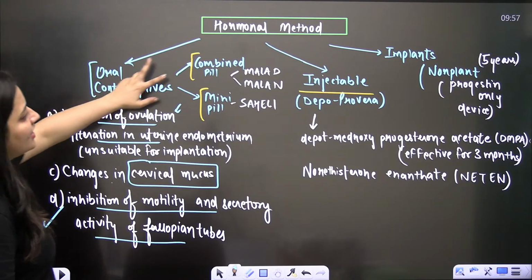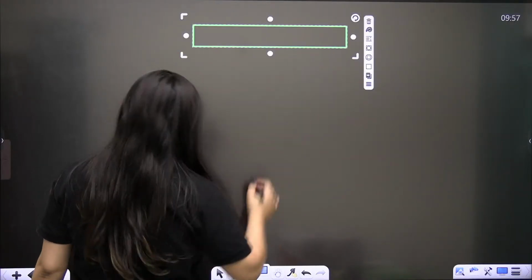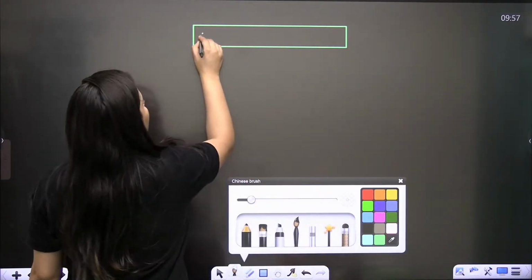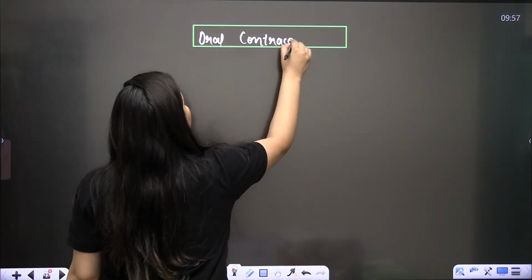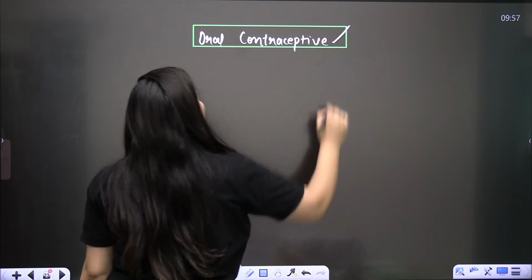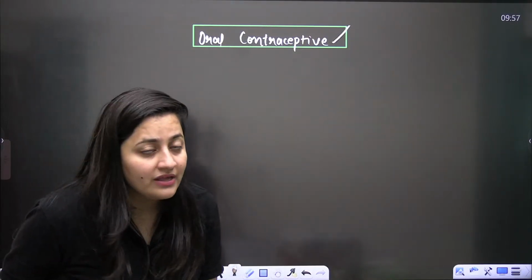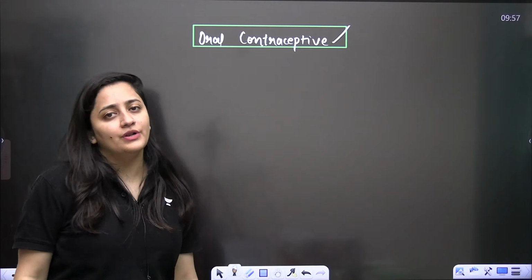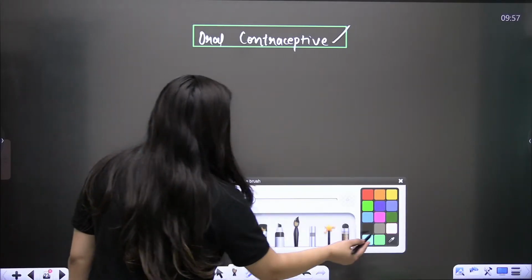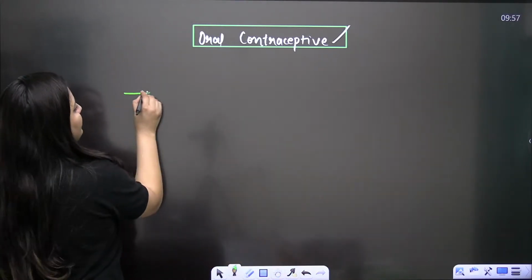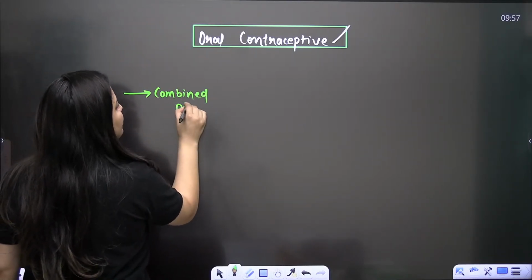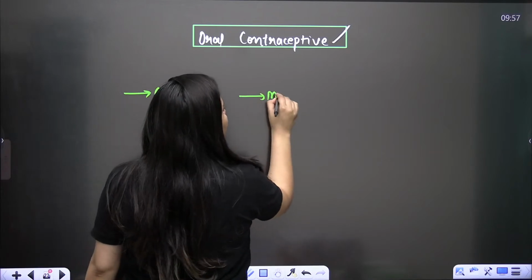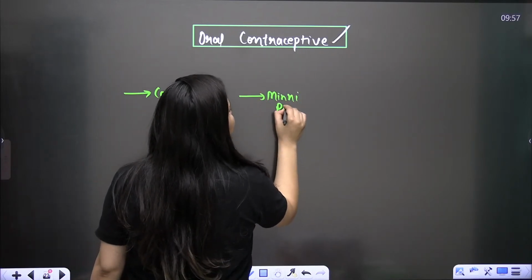As I said, there are two things, the combined pill and the mini pill. First of all, let's talk about them. What are we discussing? The oral contraceptive method. As I said, it is the most widely used method. It is very popular in urban India, but not so popular in rural India. In rural India, they go for IUDs. One word is the combined pill, another is the mini pill.